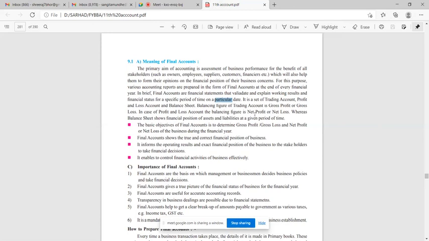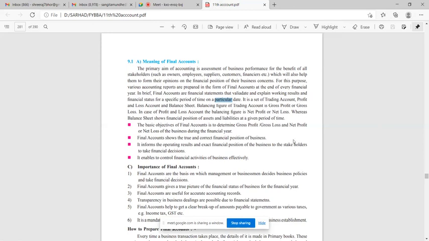Why do we prepare trading account? To find out the gross profit or gross loss. The next is, in case of profit and loss account, the balancing figure is net profit or net loss, whereas balance sheet shows the financial position of assets and liabilities at a given period of time.